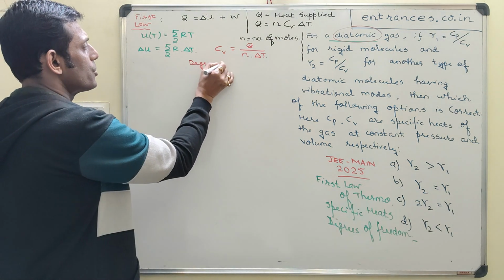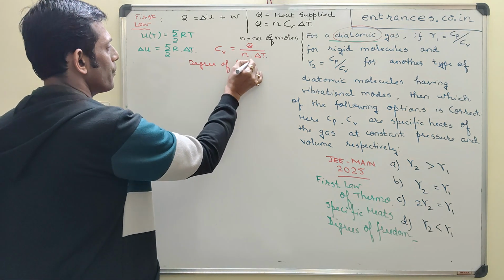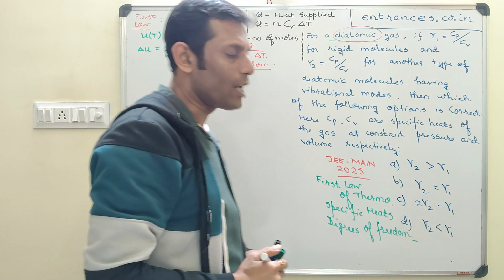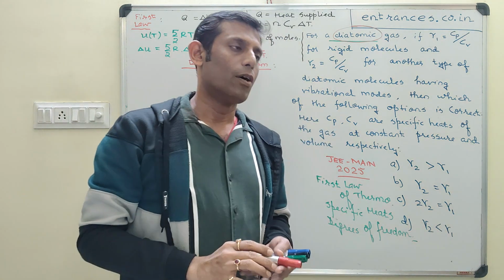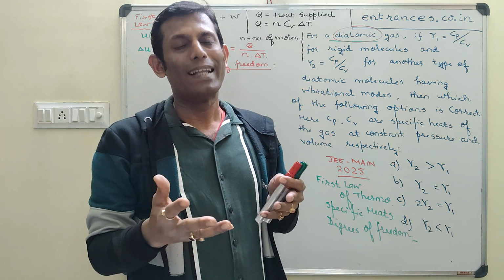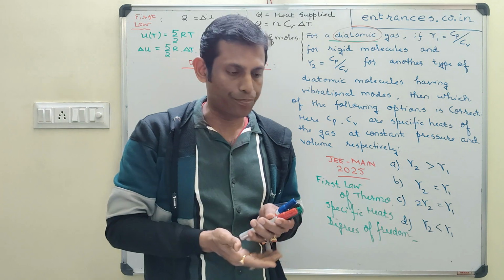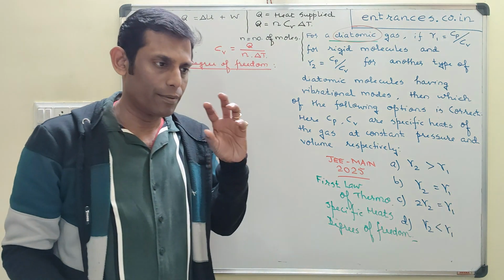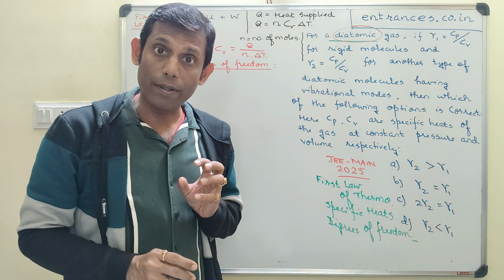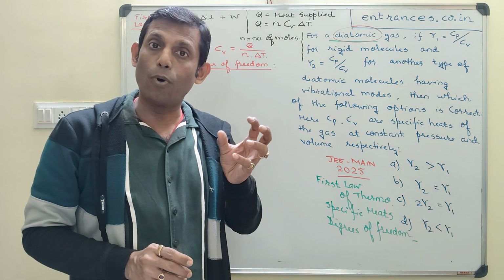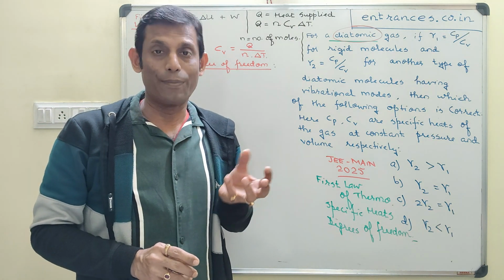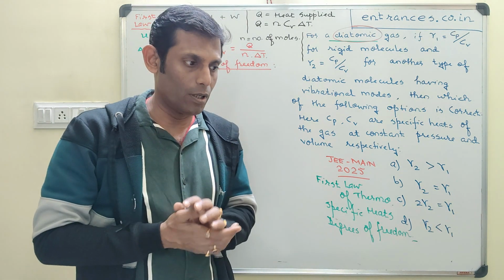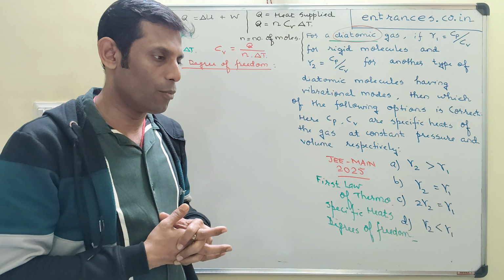Now what exactly is degree of freedom? The degree of freedom is the number of independent free movements that a molecule can make. Like for example, if you just have a tennis ball, monoatomic, if you just have a tennis ball as an atom or a molecule, it is a monoatomic object, you can say atom or molecule.